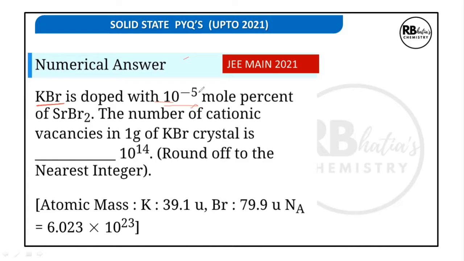The question says KBr is doped with, doping means adding impurity. KBr is doped with 10 to the power minus 5 mole percent of strontium bromide. The number of cationic vacancies in 1 gram of KBr crystal is dash into 10 to the power 14. So we basically have to round up to the nearest integer in this question.